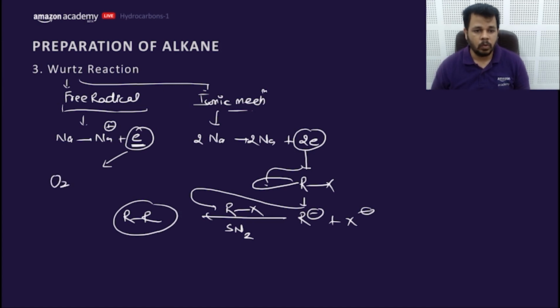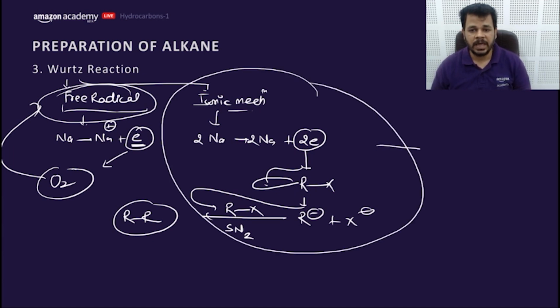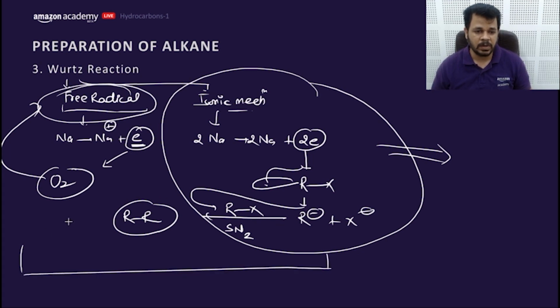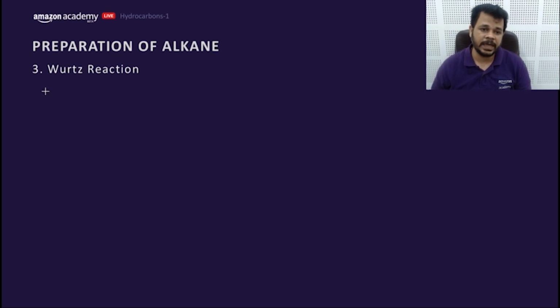So if you pass O2 into the reaction mixture, it will stop the free radical mechanism, but the ionic mechanism will continue and form the product, although the rate of reaction will decrease because one mechanism is not followed. So that's why we say that if you pass oxygen, which is a free radical scavenger, the rate of reaction will decrease, but it will continue through the ionic mechanism. Yes, beautiful question. Now let's move to the next part.